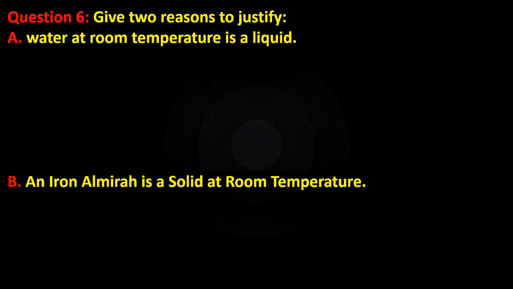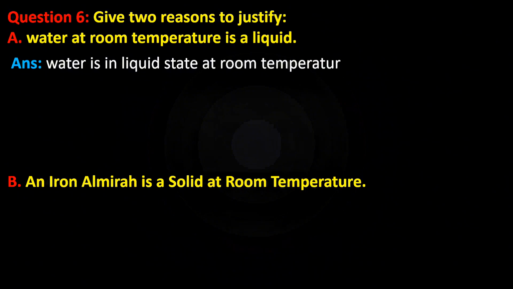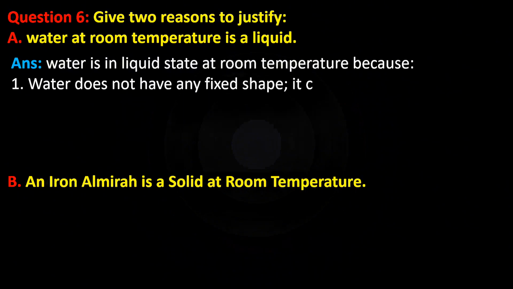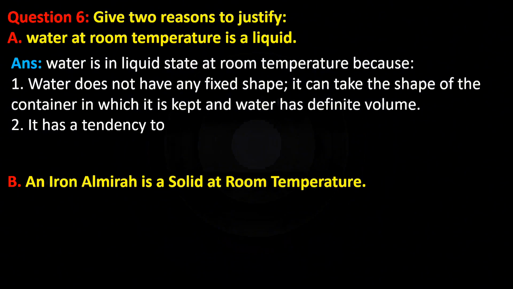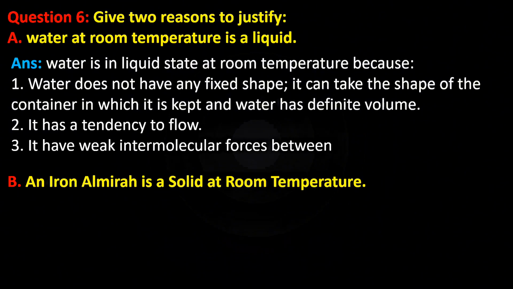Question number 6. Give a reason to justify. First, water at room temperature is a liquid. Answer. Water is in liquid state at room temperature because water does not have any fixed shape. It can take the shape of the container in which it is kept, and water has definite volume. It has a tendency to flow. It has weak intermolecular forces between its particles.